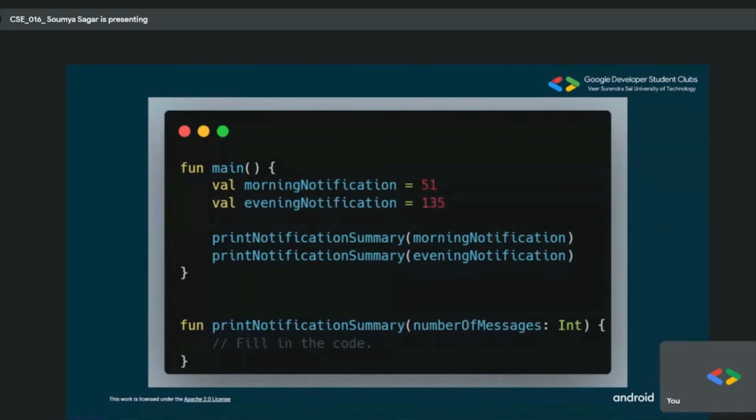So what happens is you have to fill in the function, and you have to write an if else condition. You take a counter, a variable of type counter, initialize it to 0, then increment the counter one by one, and then put an if else condition. If the counter is less than 100, it will just show the normal message count. And in the else block, you will simply say that the message count has exceeded, 99 plus. Okay, so this is very basic.